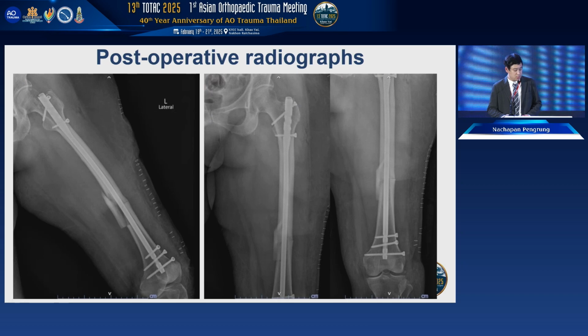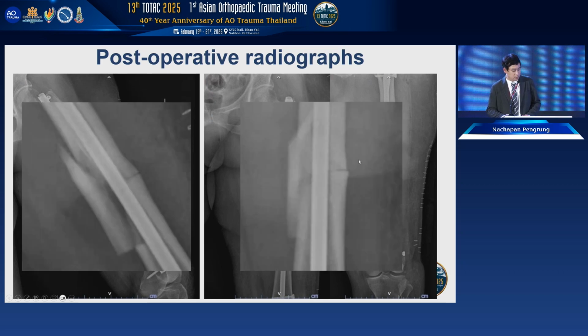This is the post-operative radiograph. Intraoperatively, the nail was a very good fit to the proximal fragment. But when I tried to use the reconstruction mode of the nail, the fracture rotated and was malrotated. So we changed the plan to interlocking mode. If you look at the cortex, you can see the lateral beak like this, and the alignment and rotation at that time, I think, were okay.